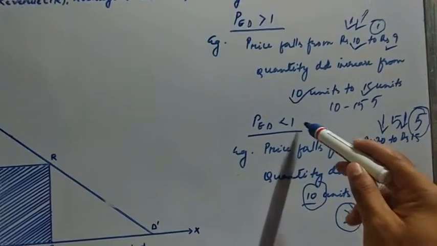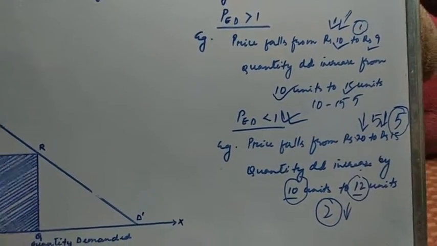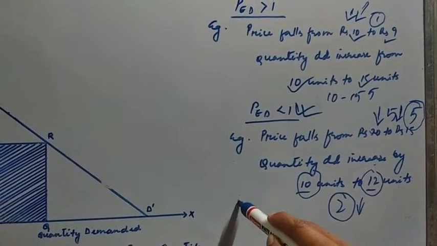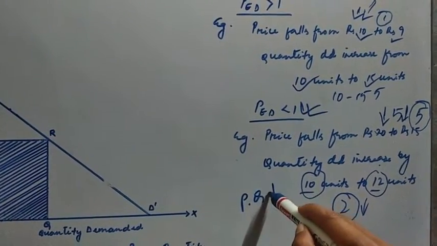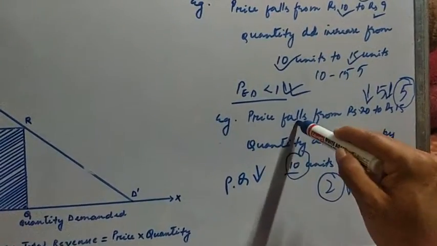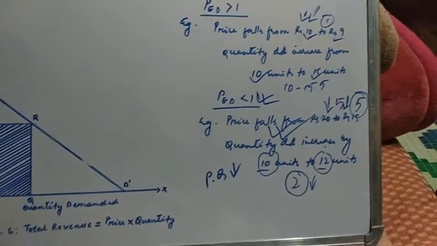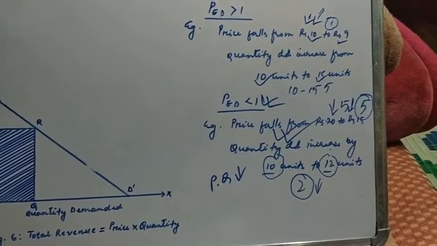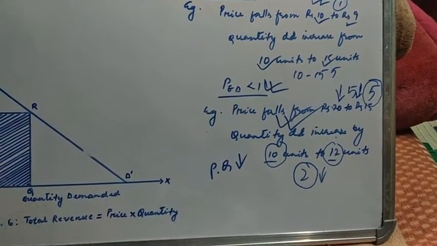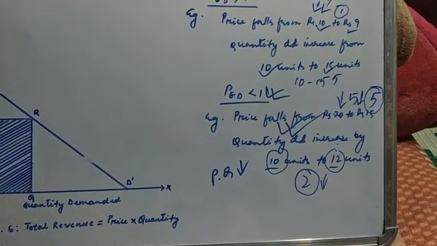In the second case, when price elasticity of demand is less than 1, the total revenue, that is P times Q, will decline, because the percentage change in quantity demanded is less than the percentage fall in the price.